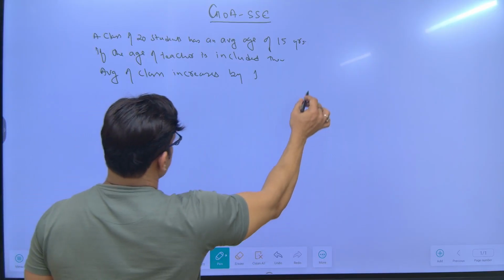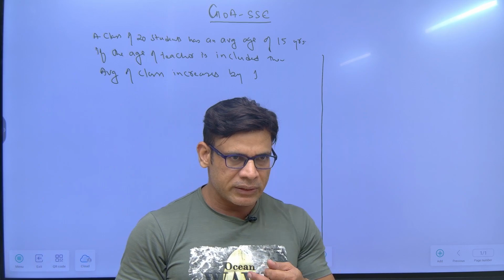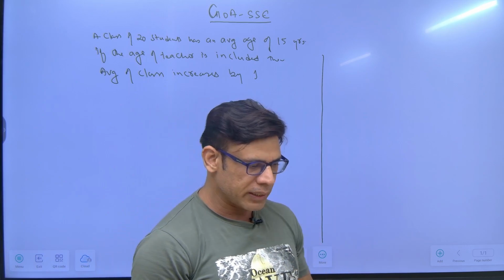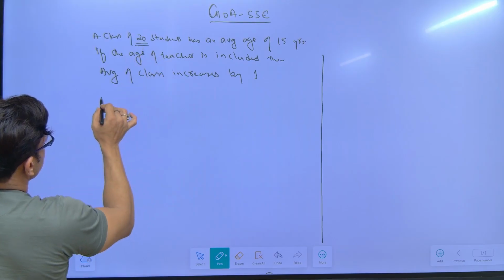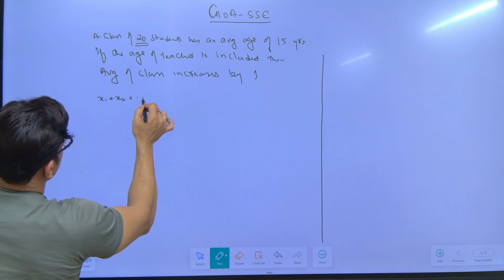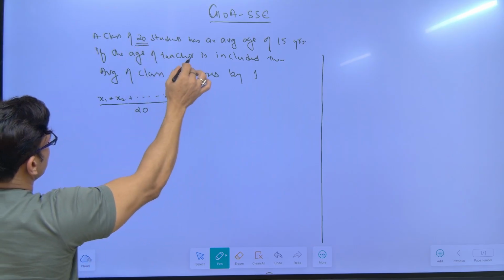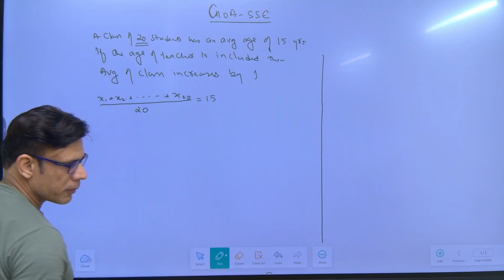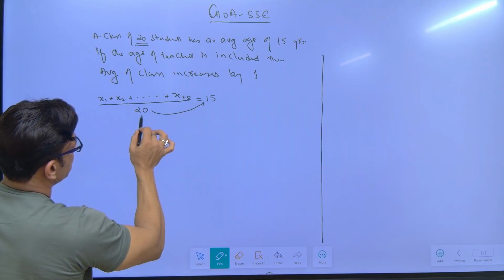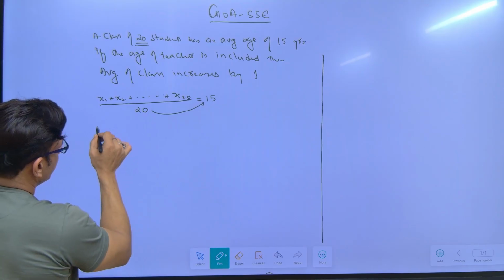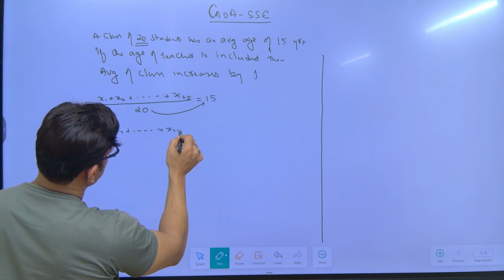As I told you, there is something called the conventional method. Conventional method means methods which we have used in school, which you should know, but you don't have to use this in the exam, right? So what is the conventional method? In this case, how many students are there initially? 20. So I'll write x1 plus x2 up to x20 divided by 20 will give you the average, and the average is 15. So write 15 here. When I cross multiply, this is the sum of all the students divided by the number of students, 15. When you multiply 20 to that side, it becomes x1 plus x2 up to x20, and this is 300.